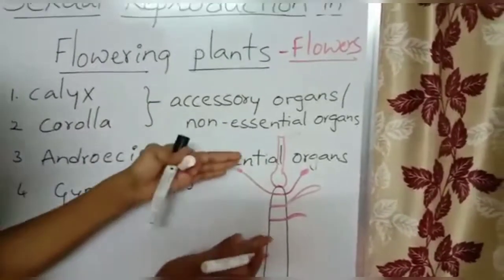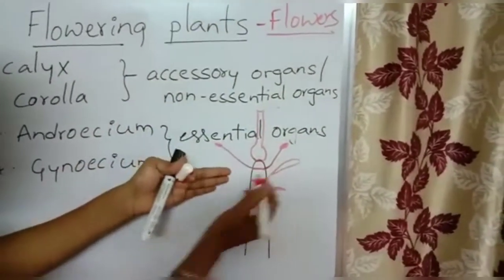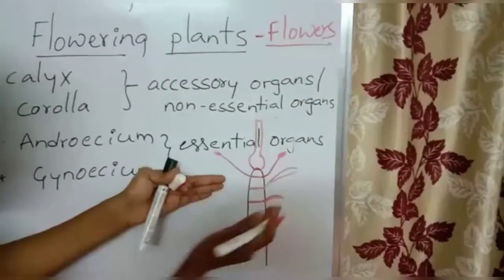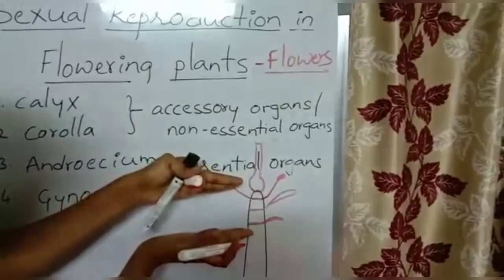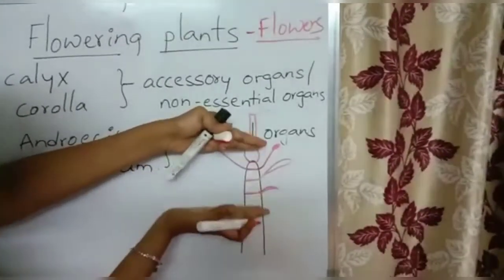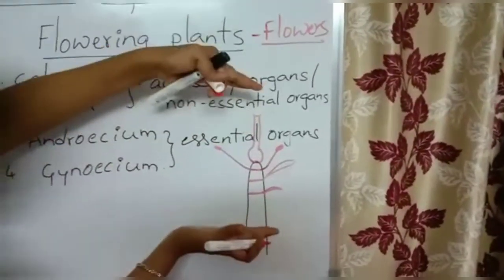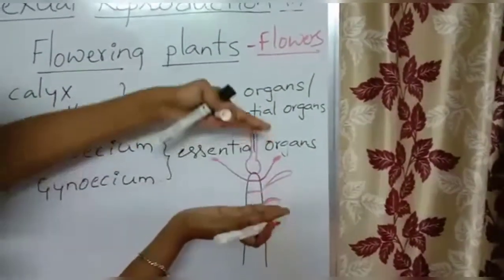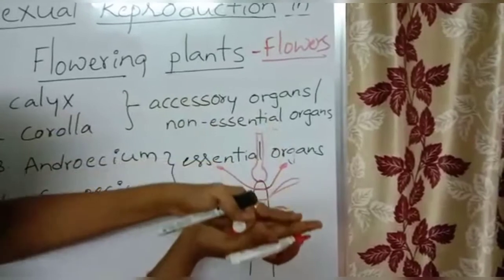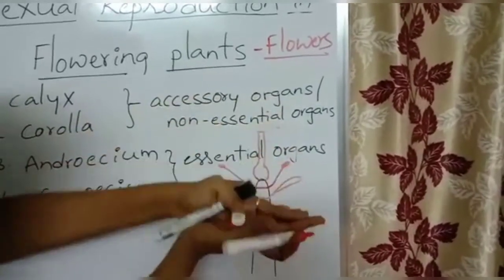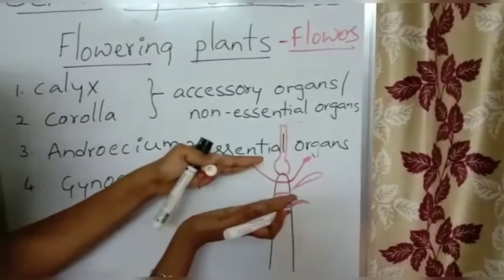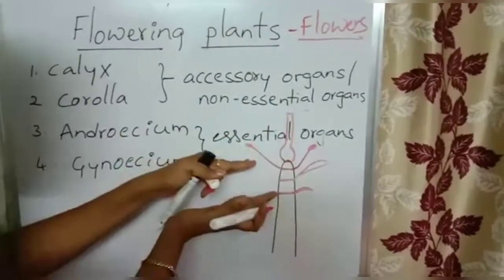Actually, imagine this is a normal stem with normal growth, but during the development of a flower, these nodes are compressed, so they come very close to each other, developing a flower structure.